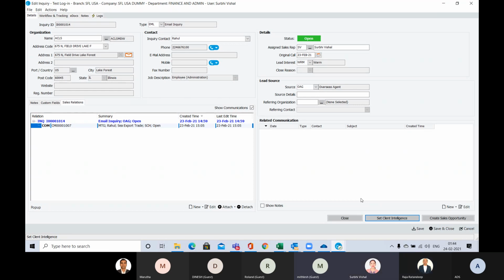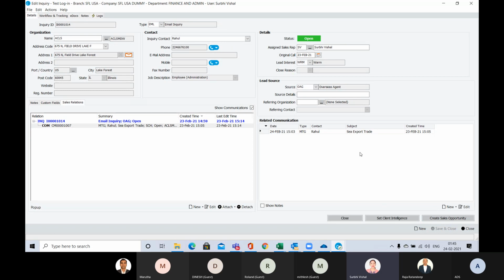Okay, so now I have created the client intelligence, and I'm going to save this data. Now there is one option, create sales opportunity. Suppose from this inquiry, by talking to clients or meeting with clients, you are confident that he is going to give us the business. So business is coming on board from this inquiry. So what you have to do is click here, create sales opportunity.